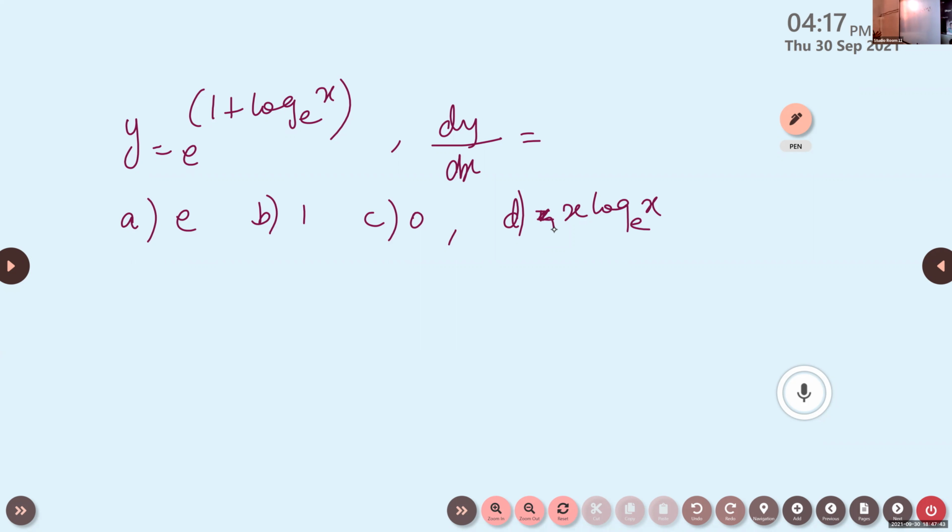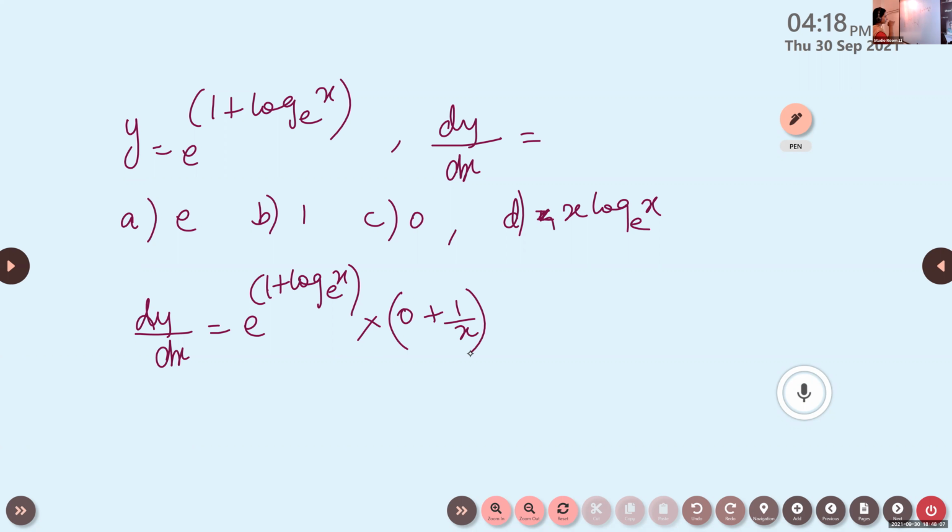Okay. Whenever we are given a question like this, what will we do? We start with e raised to x, isn't it? So what is the derivative of e raised to x? The derivative of e raised to x is e raised to x. So we write e raised to 1 plus log x to the base e into, and we differentiate this. The derivative of 1 is 0, and log x is 1 by x. But look at the answer then.